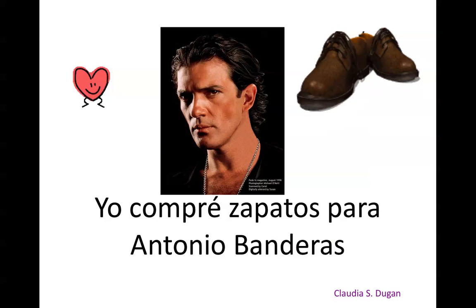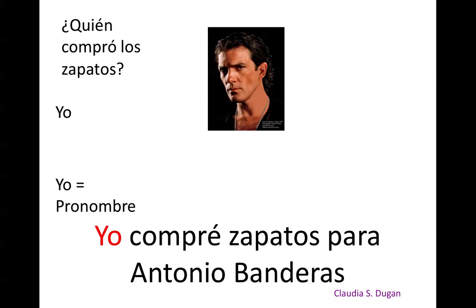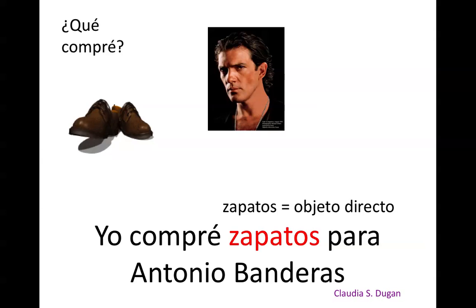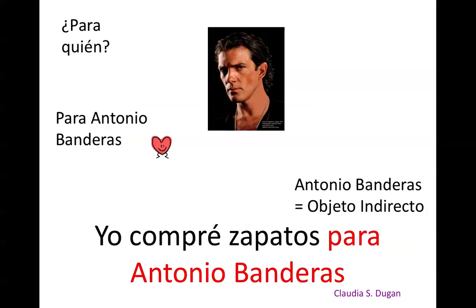In Spanish it's the same. Yo compré zapatos para Antonio Banderas. ¿Quién compró los zapatos? Yo. Yo es el pronombre. ¿Qué hice? Yo compré. Compré es el verbo. ¿Qué compré? Yo compré zapatos para Antonio Banderas. Zapatos es el objeto directo. ¿Para quién? Para Antonio Banderas. Antonio Banderas es el objeto indirecto.